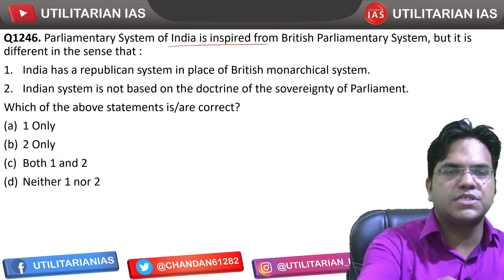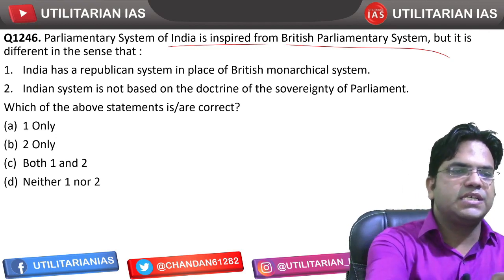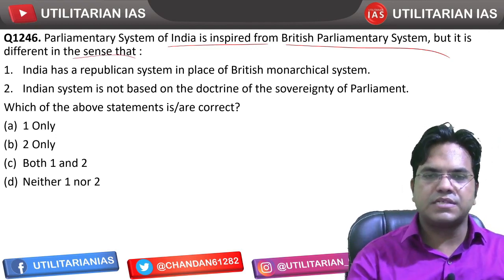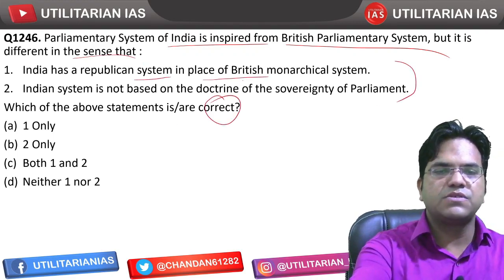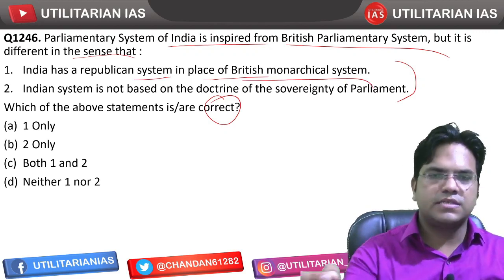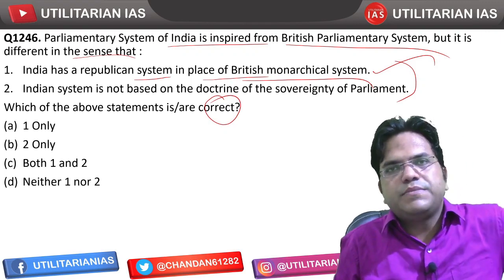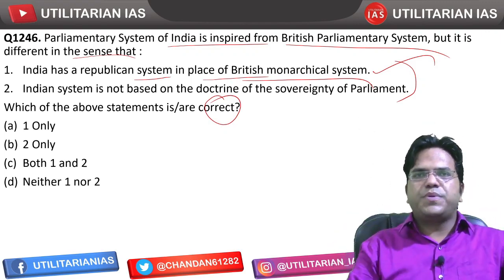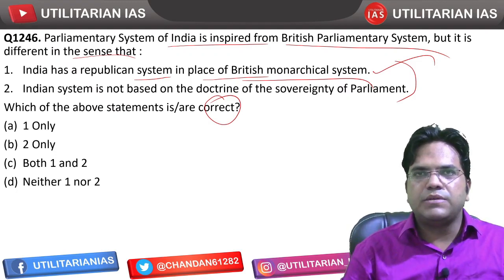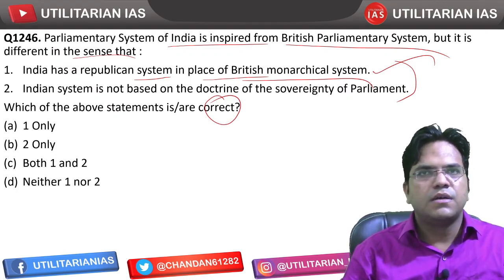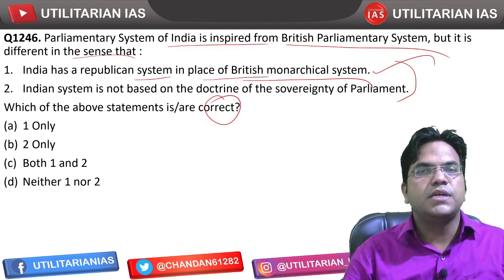The parliamentary system of India is inspired from the British parliamentary system, but it is different from the British parliamentary system as well. In what aspect? India has a republican system in place, while the British have a monarchical system. That's correct. There it is a constitutional monarchy, but we have a republican system, even though they are also practicing the parliamentary system, and we are also practicing the parliamentary system. Their head of state is inherited, while our head of state, that is the president, is elected.